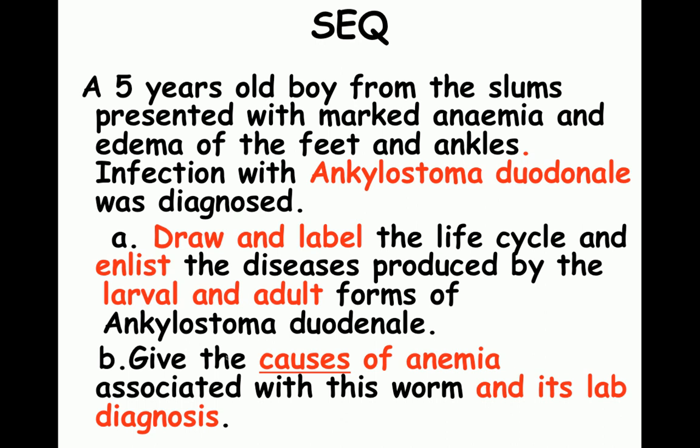So this is the SEQ: a 5 year old boy from a slum area presenting with marked anemia and edema of the hands and feet, and the examiner has also given the diagnosis, which is Ankylostoma duodenale. So the examiner wants you to draw and label the life cycle, list the larval and adult forms of this parasite, give the causes of anemia caused by this parasite, and its lab diagnosis.